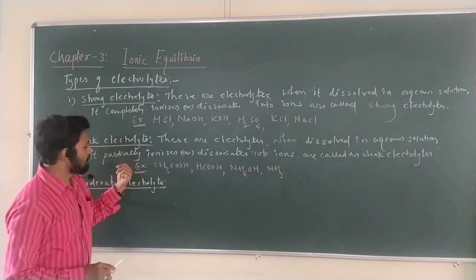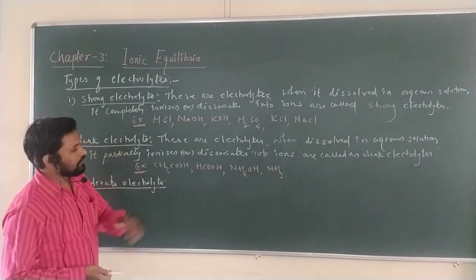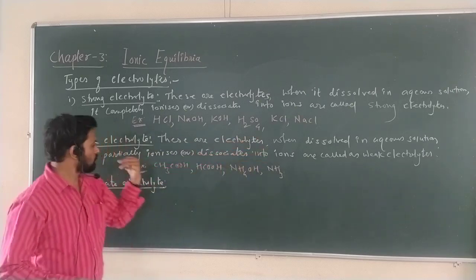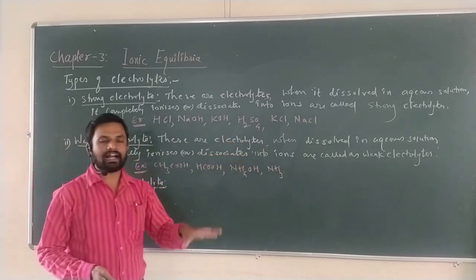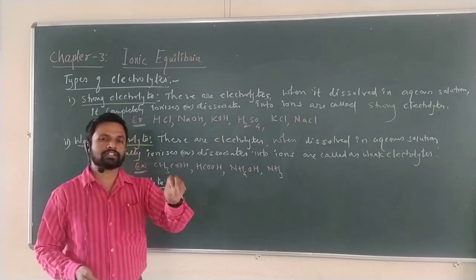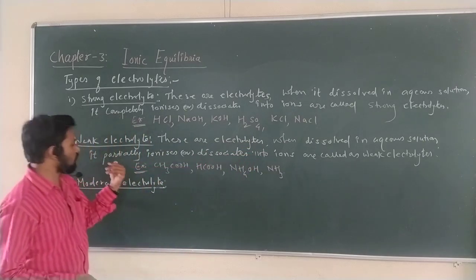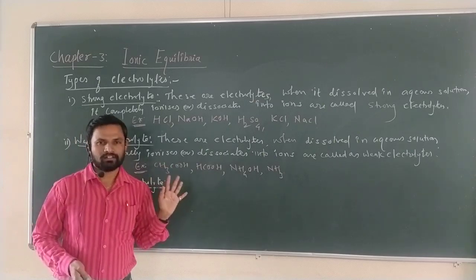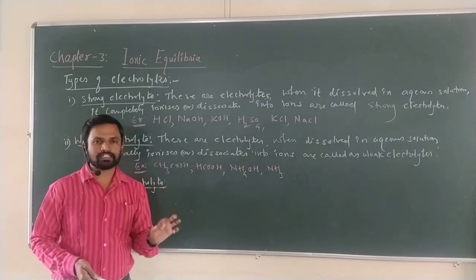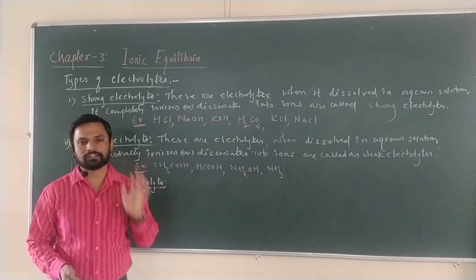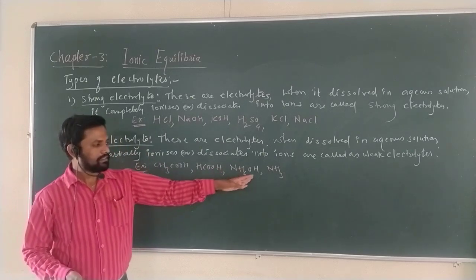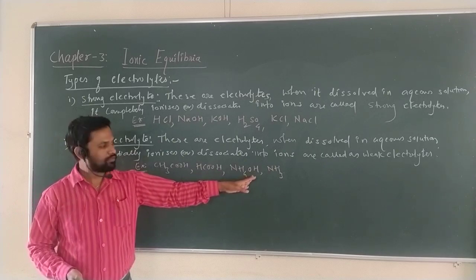It is a weak electrolyte, because a weak electrolyte, when dissolved in aqueous solution, partially ionizes or dissociates into ions. Partial means 5 to 10% only. Whenever we use the word partially, the dissociation is 5 to 10%. Examples: acetic acid, formic acid, ammonium hydroxide, NH4OH, and ammonia.